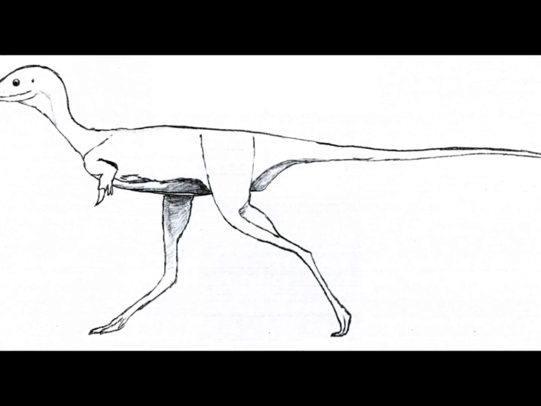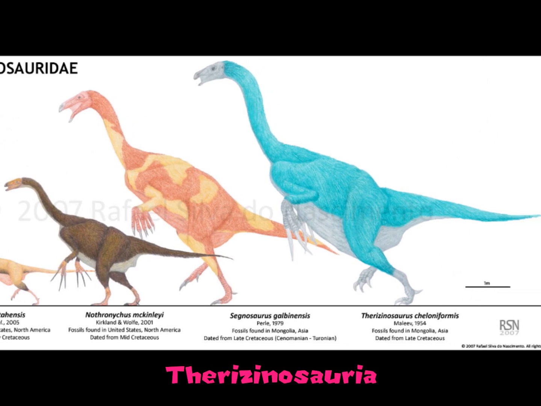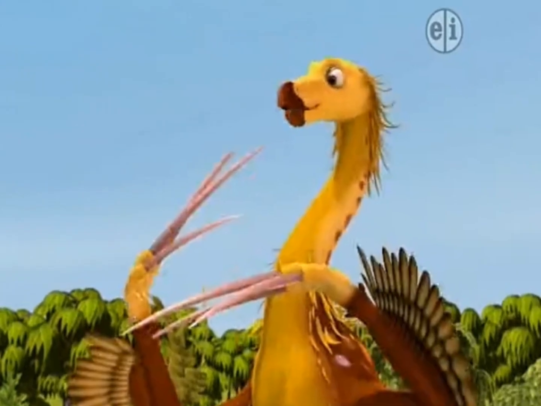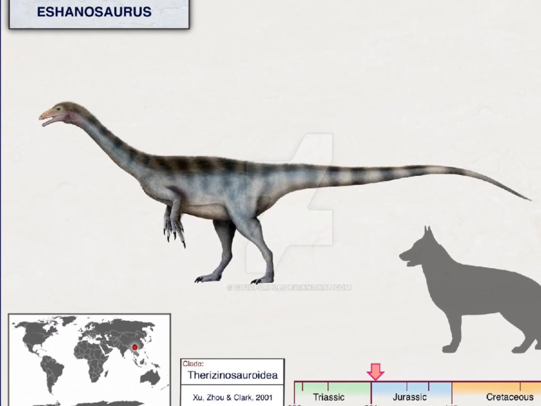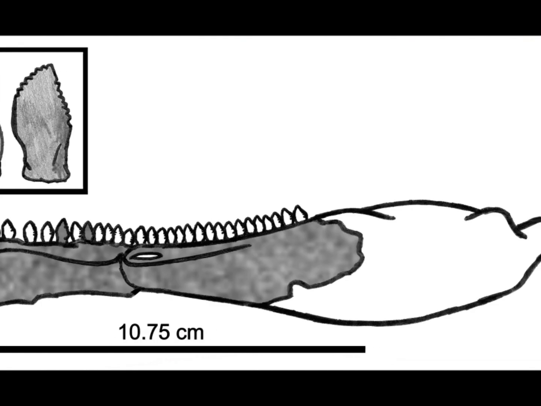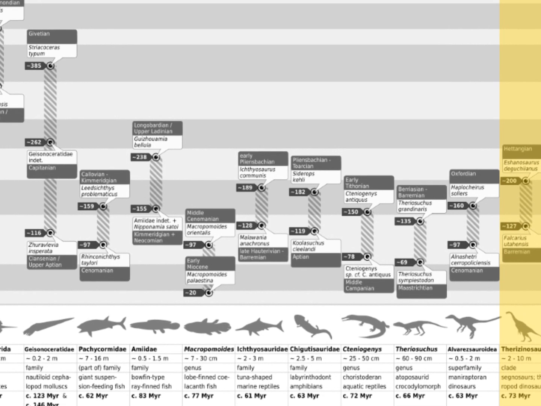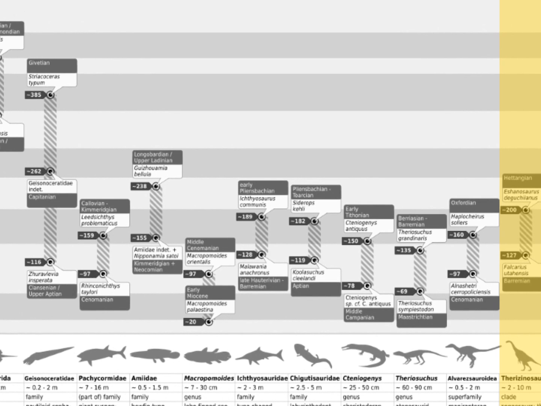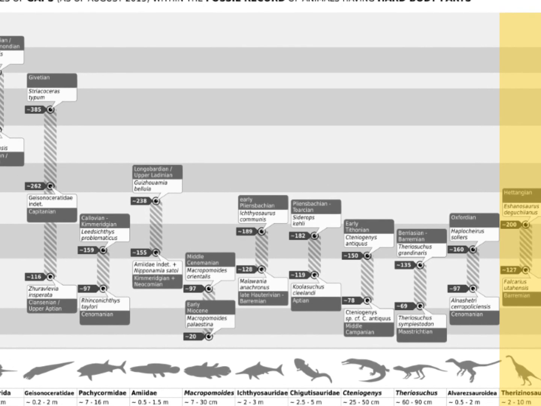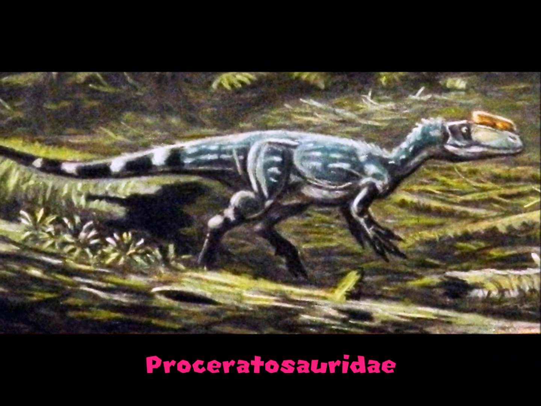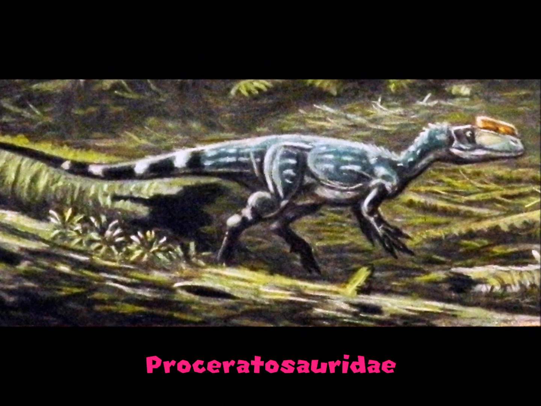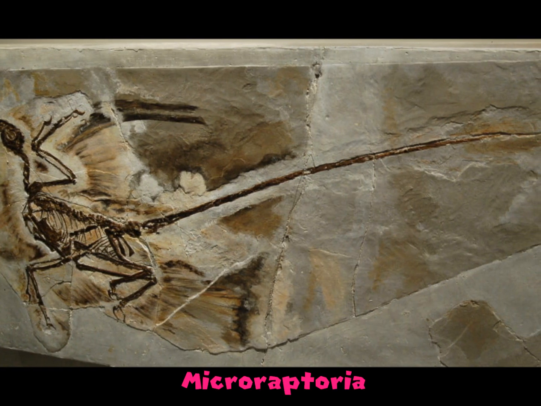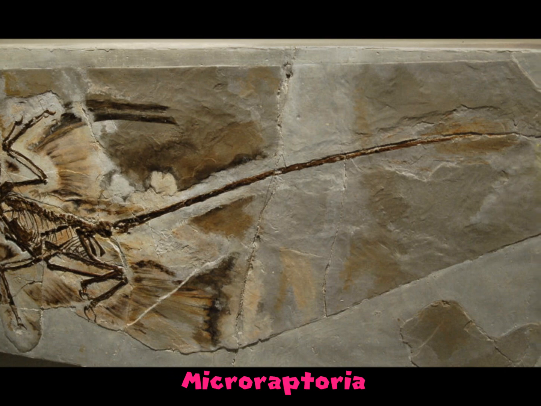Therizzinosauria, you might remember one from Jurassic World Dominion or Dinosaur Train, also has a gap in its fossil record. Ishanosaurus, thought to be a therizzinosaurid from a jawbone, came about 69 million years before the next known therizzinosaurid, leaving the mid and late Jurassic bare of any therizzinosaur fossils. Besides these, Protoceratosauridae has a 40 million year gap spanning from the Jurassic to the Cretaceous, and Microraptorians have a 43 million year gap spanning across some of the Cretaceous.